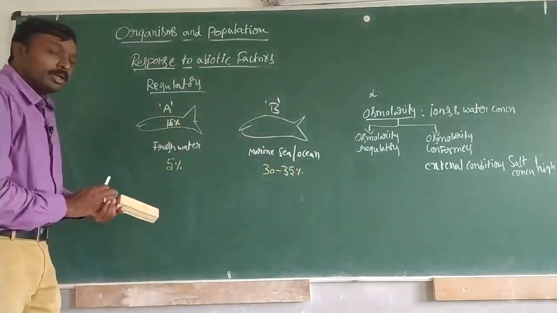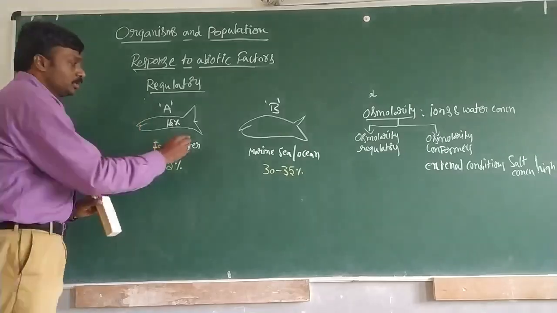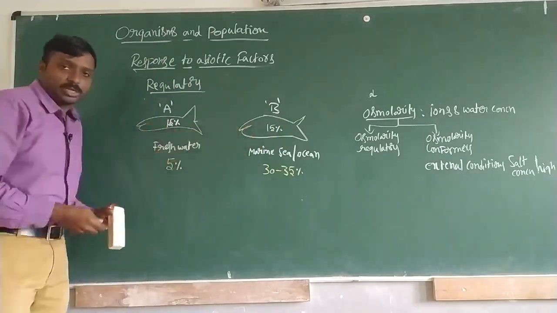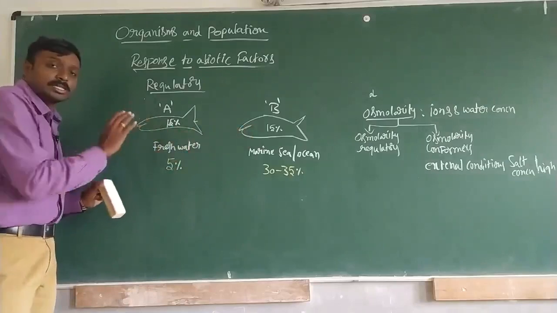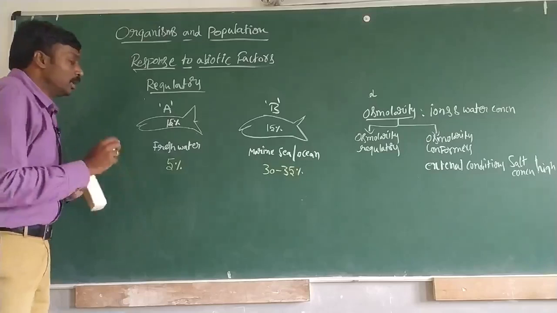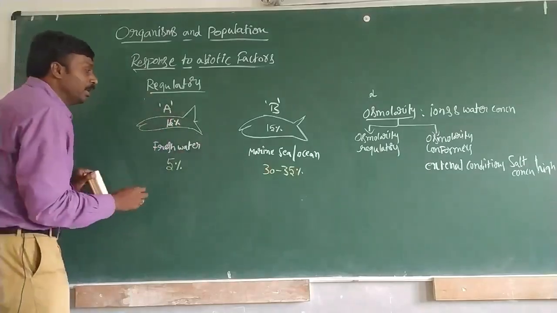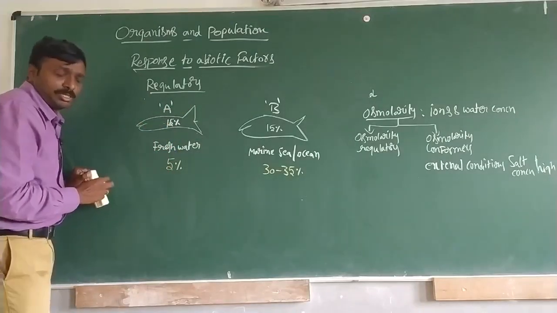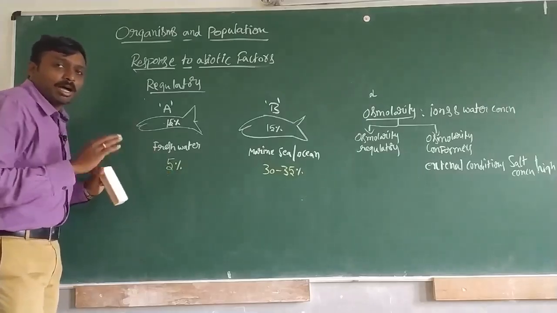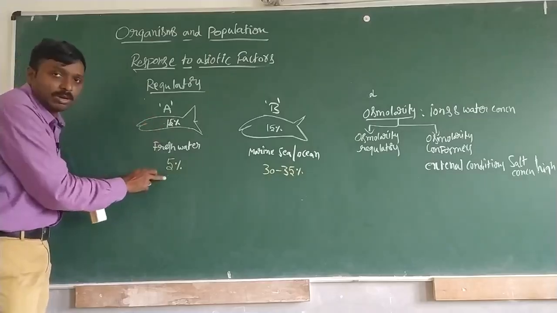So now regulators will be trying to maintain constant values. Here also let us say there is 15%. These concentrations of salts will be maintained constantly by these regulators. So if we study this example, here inside 15% is there and outside 5% is there, and all of us know in case of osmosis, movement is from high concentration to low concentration.